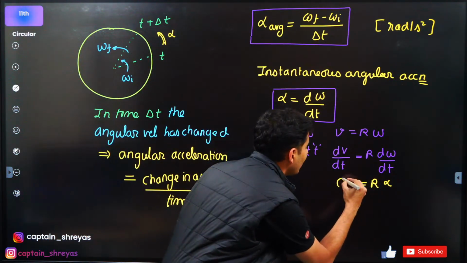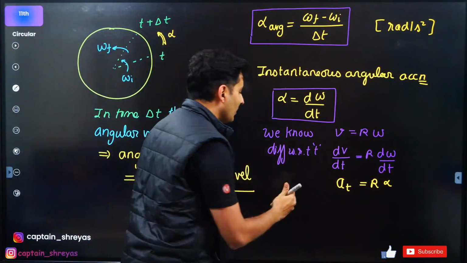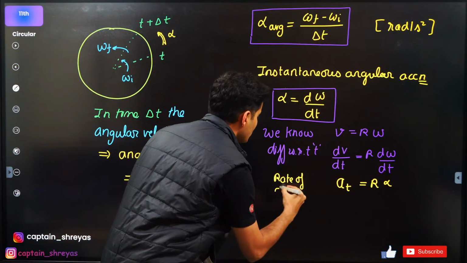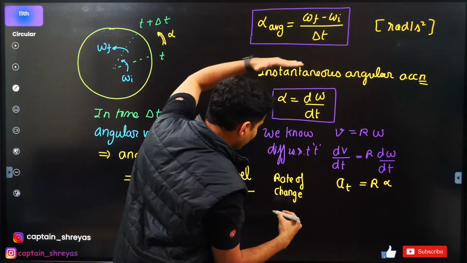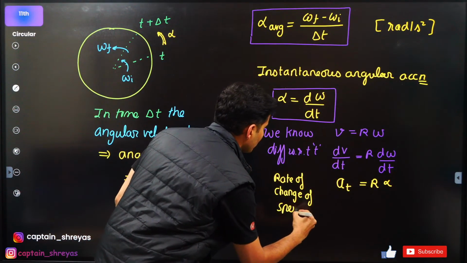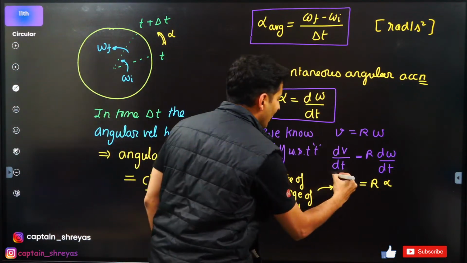So the answer over here should be only tangential, not centripetal or total, because this term is nothing but the rate of change of speed. Remember, tangential acceleration only changes the speed. So that one is your tangential acceleration.